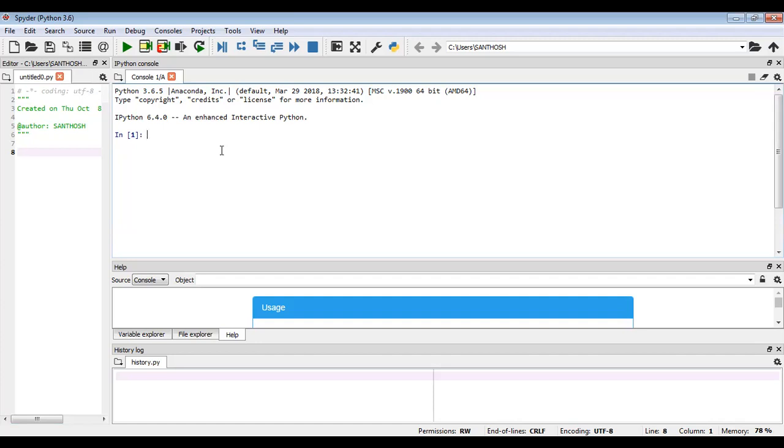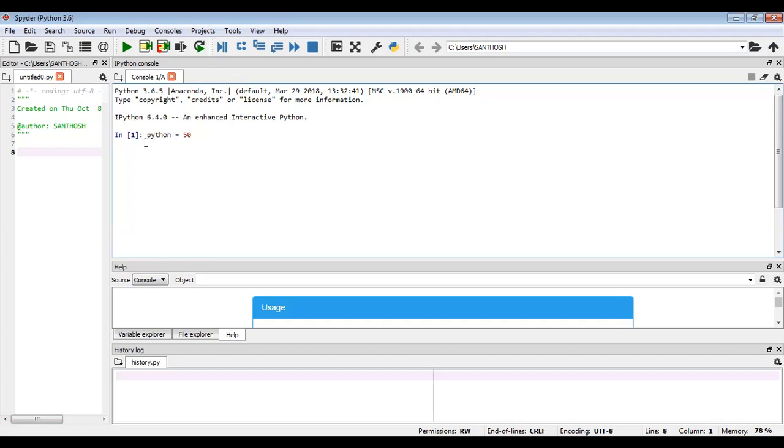So now I declare one variable called Python. Python is a variable name. Now we need to assign a value to this Python. How to assign a value? By using the assignment operator equal to. Now I mention 50. We are using the assignment operator here for assigning the value. This solves the expression from right to left, right associative. So this 50 will go and be stored inside this Python. Python is a variable name.